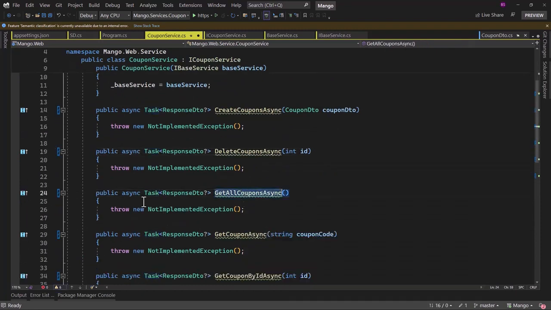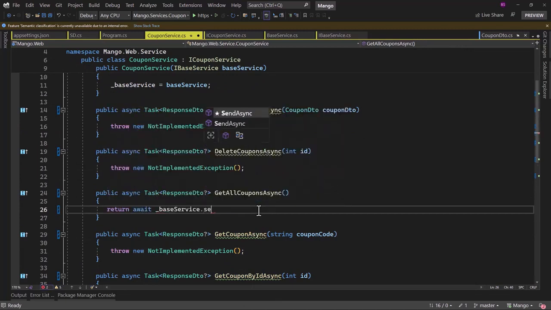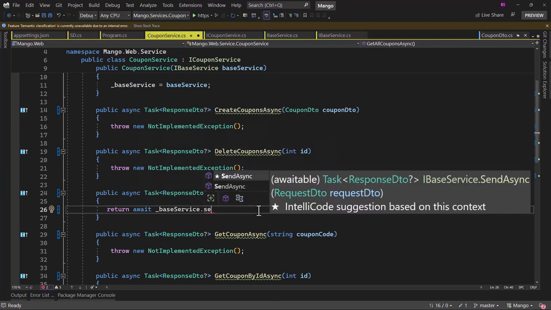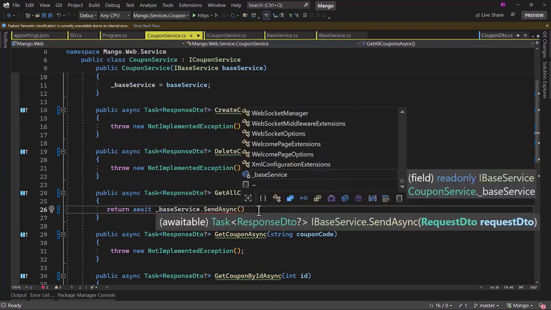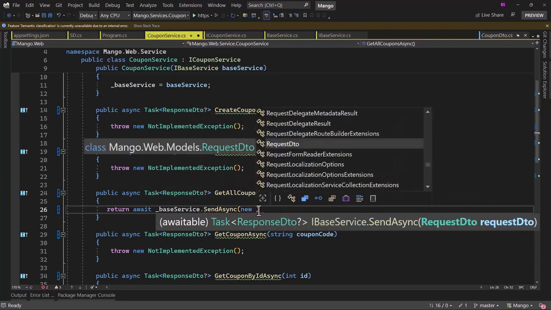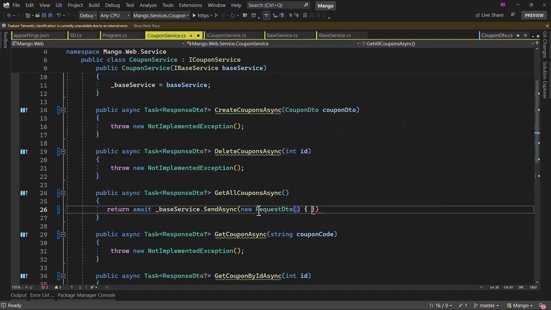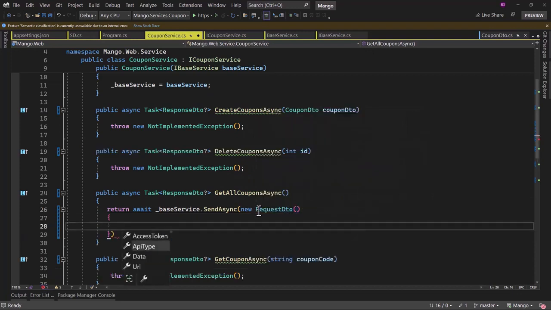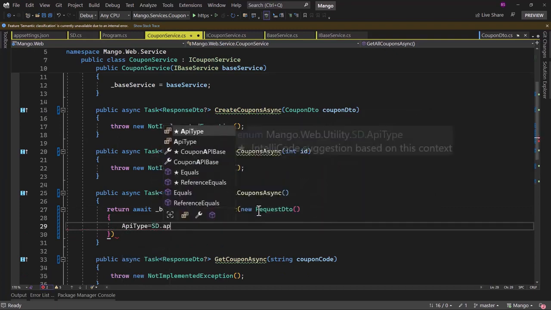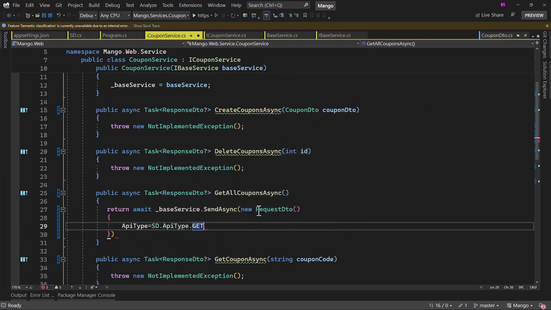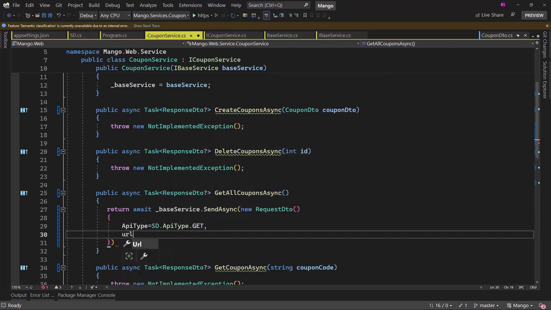Perfect. Now where we have the GetAllCoupons, we will add the return statement, await. On the base service, we have the root method, which is SendAsync. There we need to configure the request DTO with the correct parameters. We will create a new RequestDto object here, and we need to populate ApiType. This is a GET request, so SD.ApiType.GET.